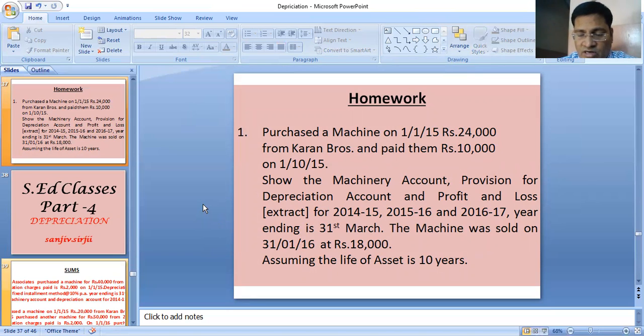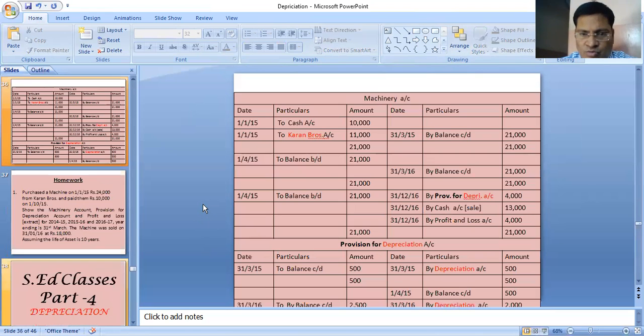Let me tell you this one. You have to prepare one extra account, profit and loss. I have not shown profit and loss in this. If I would have shown it, you just have to write as to depreciation for 3 years: to depreciation 500, then again next to depreciation 2,000, and again next to depreciation 1,500.